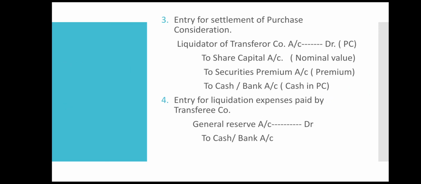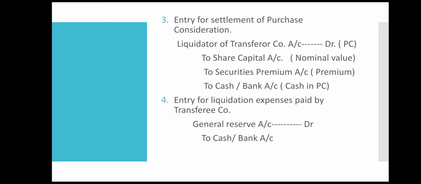Now next entry is for settlement of purchase consideration. Now how to settle purchase consideration? First, liquidator of transferor company account debit with the value of purchase consideration, to share capital account nominal value, to securities premium account premium value, to cash or bank account cash that is paid in the form of purchase consideration.